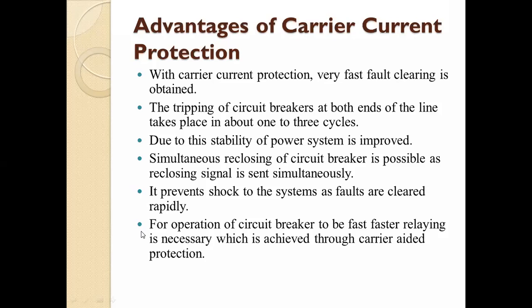So for faster operation of the circuit breaker, faster fault sensing by the relay is also necessary, and that is also achieved by this carrier aided protection. These are the advantages of carrier current protection.